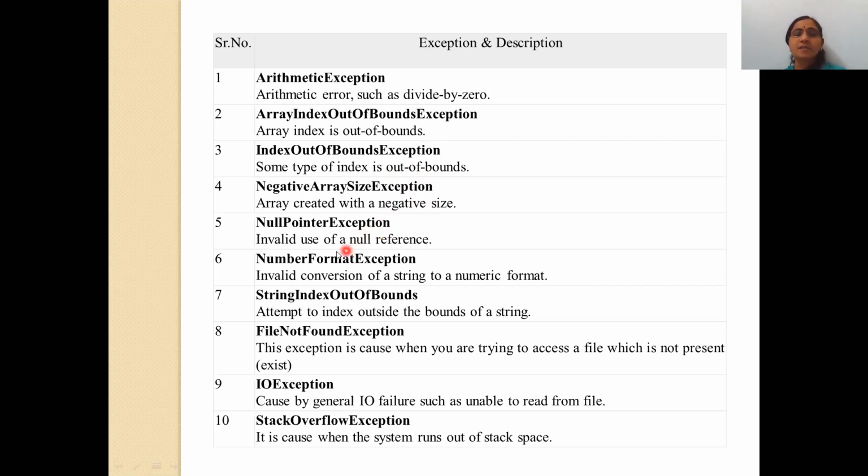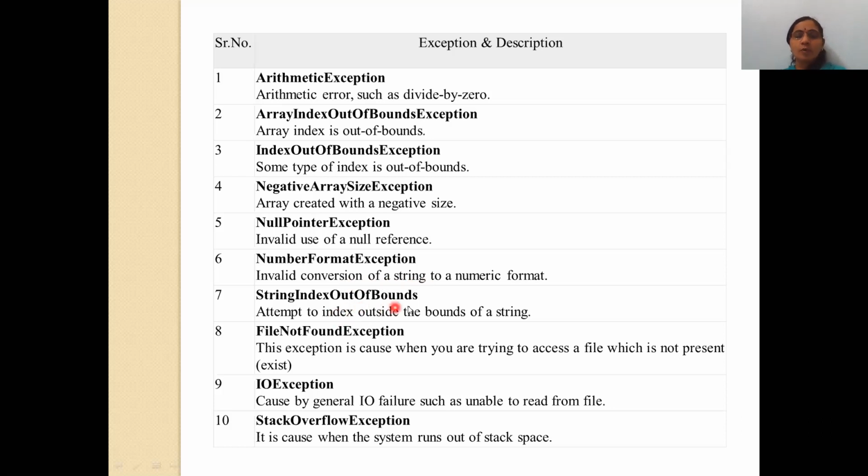Null pointer exception: invalid use of a null reference. If you use a null reference, the null pointer exception will be raised. Number format exception: invalid conversion of string to numeric format. If there is a wrong conversion between a string and a numeric format, the number format exception will occur.